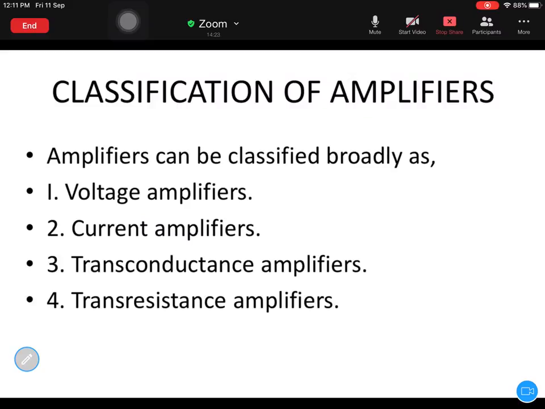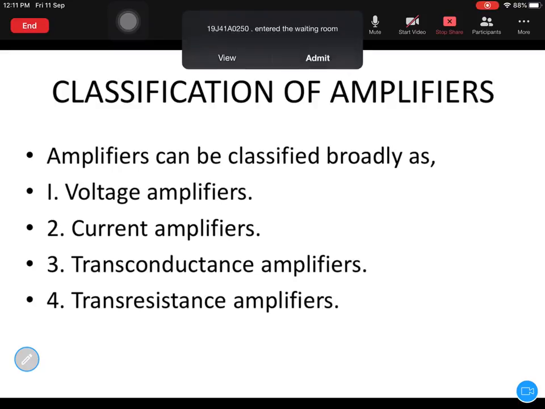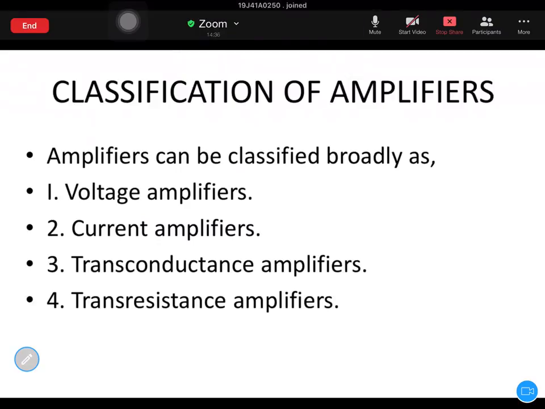But it depends. In other textbooks there are other kinds of definitions also. We will go through these two topics, transconductance and transresistance, in future. Okay, first we will deal with voltage and current amplifiers. We have already dealt with these two, voltage and current amplifiers.